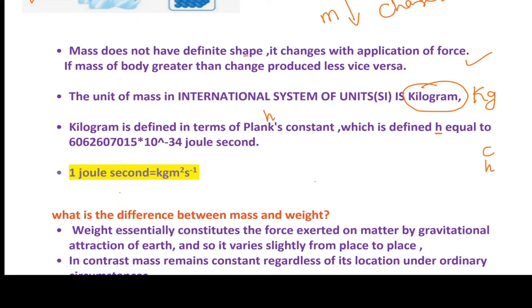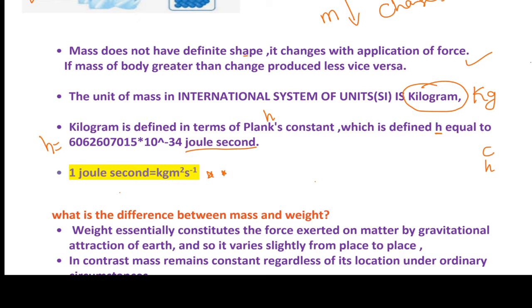So, how do you define it? h is equal to Planck's constant. h is equal to 6.62607015 into 10 power minus 34 joule second. We are going to define h in terms of joule second. 1 joule second is equal to 1 kilogram meter square per second. It is very important, keep this in mind.